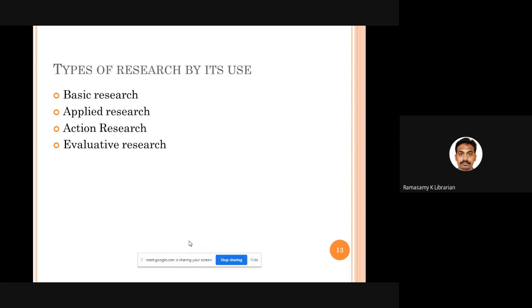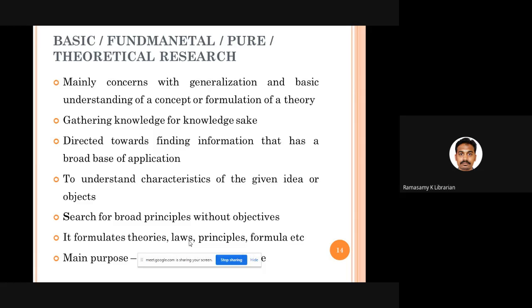Then comes types of research by its use. Let us see them one by one. Basic research, also called fundamental research, pure research, or theoretical research, are all the same. In pure research, we are concerned with generalization. We just want a basic understanding of a concept, and we want to develop and create a new theory.